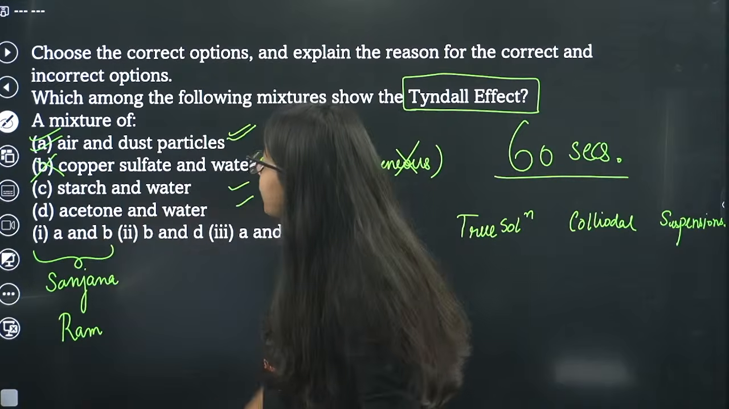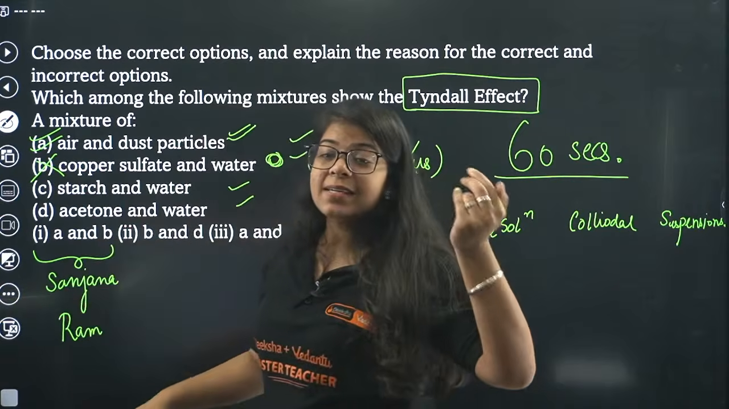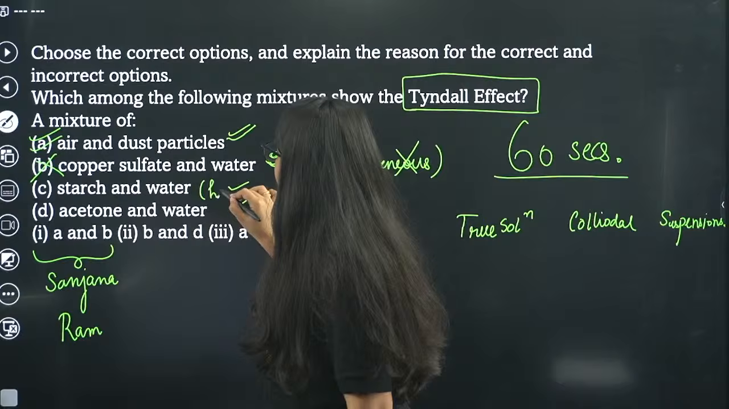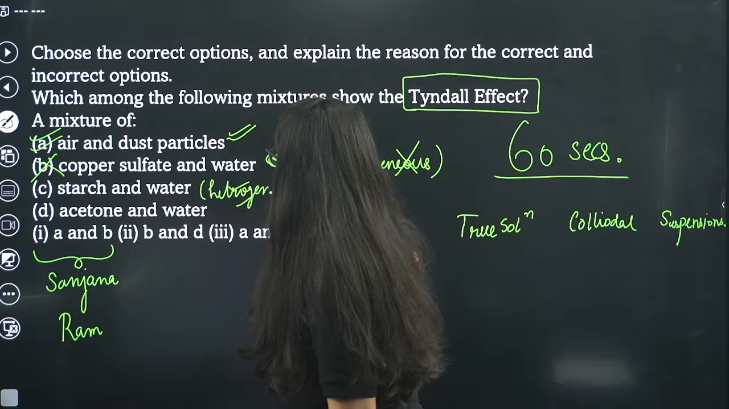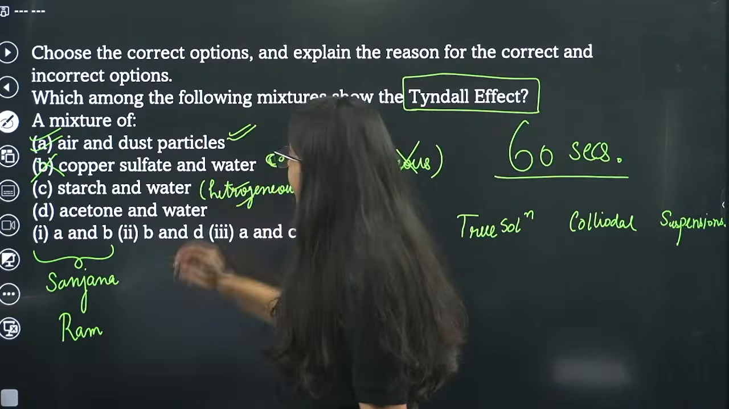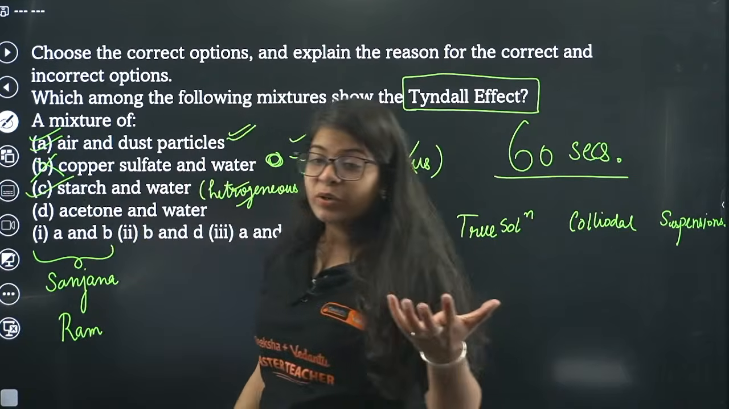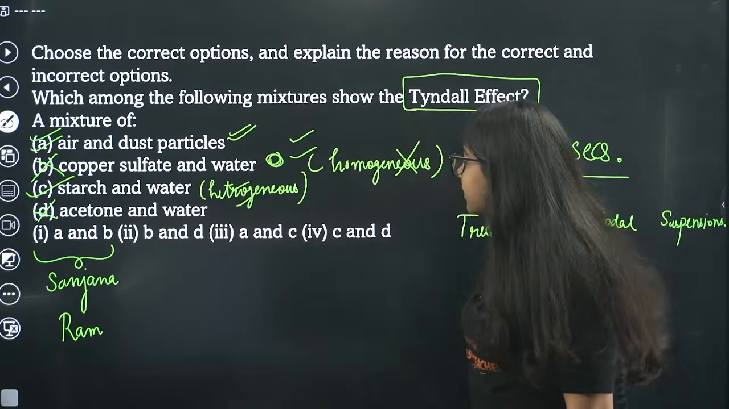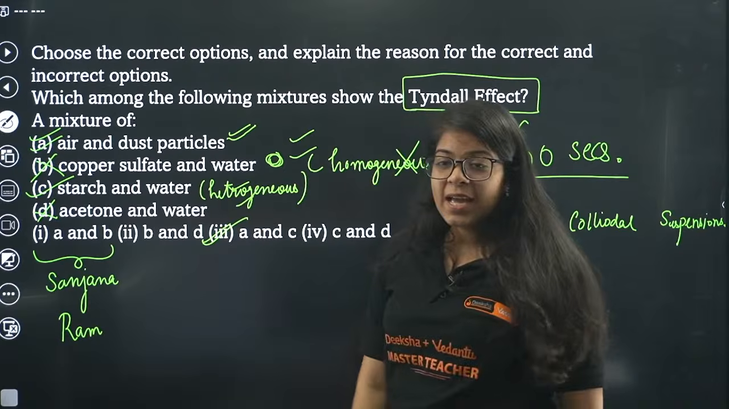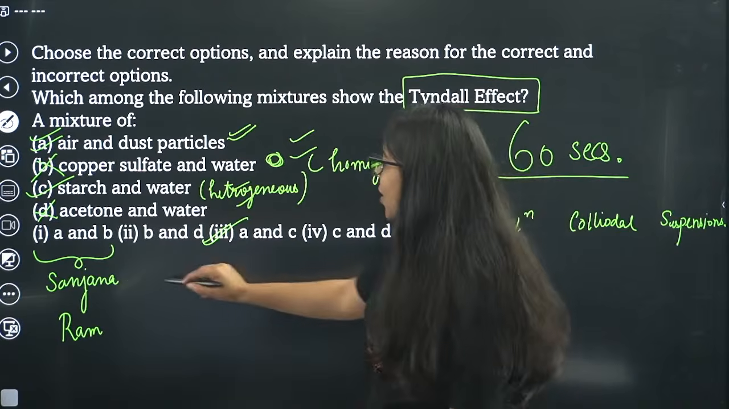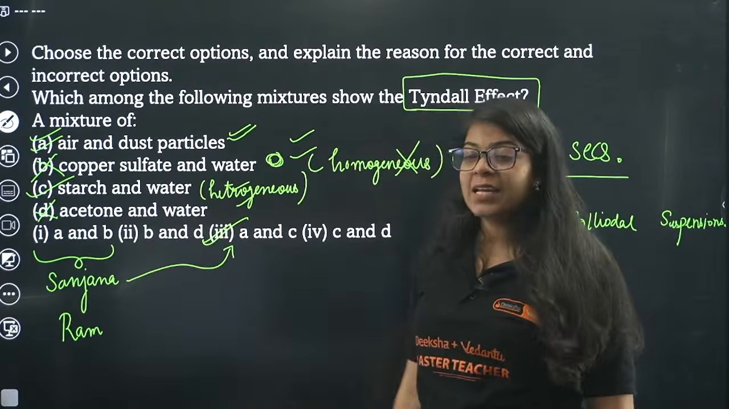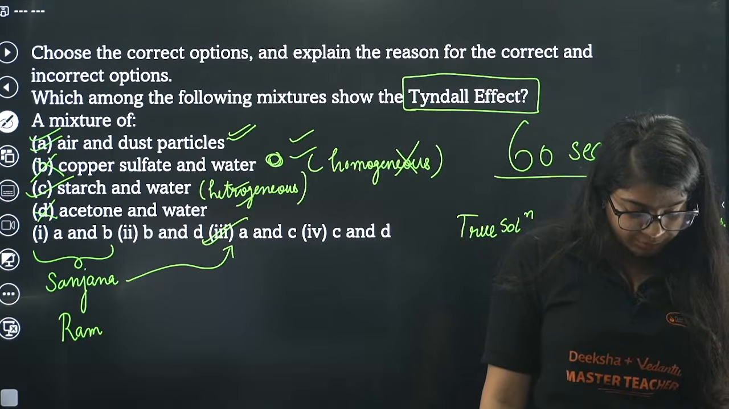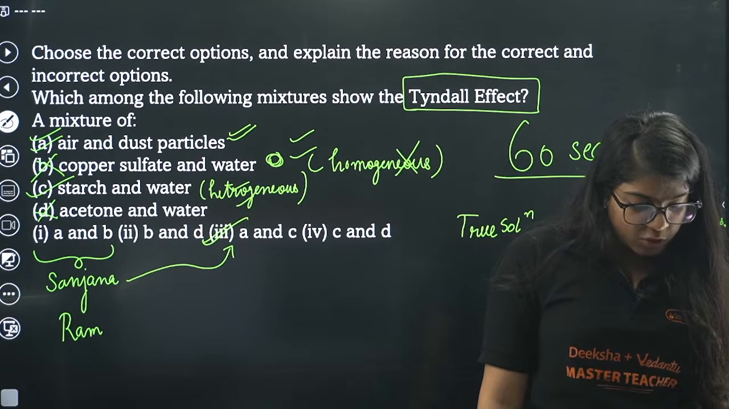Now starch and water, on the other hand, is a heterogeneous solution. So this will show, and acetone and water are again homogeneous solutions, so this won't either. A and C, yes, this will be correct, and Sanjana has changed the answer now. Okay, so Sanjana has given the correct answer. A and C is the correct option. Okay, understood? A and C are the correct options, guys.